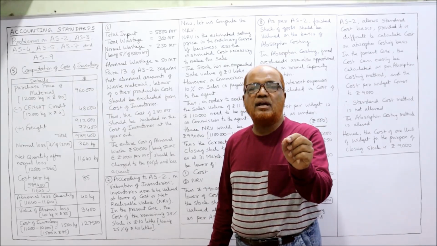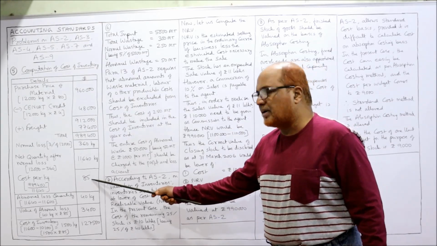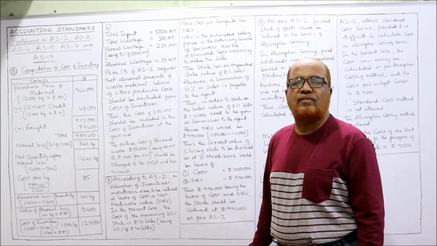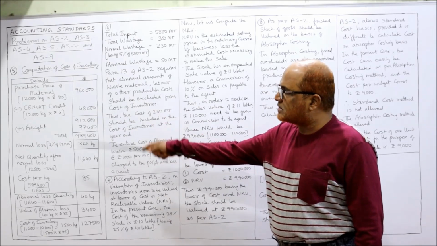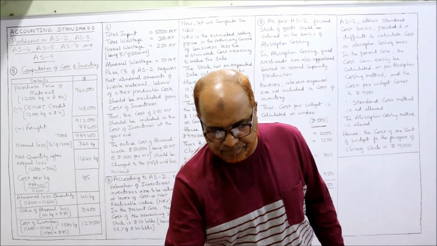So closing inventory is 1,500 kilogram and each kilogram the cost is 85 rupees. So 1,500 into 85, you will get 1,27,500. This is the value of closing inventory. That's it. So this is the end of problem number 5.